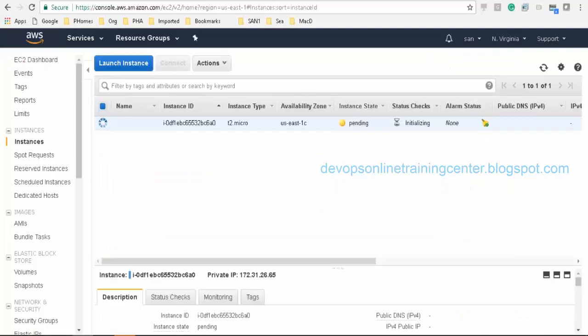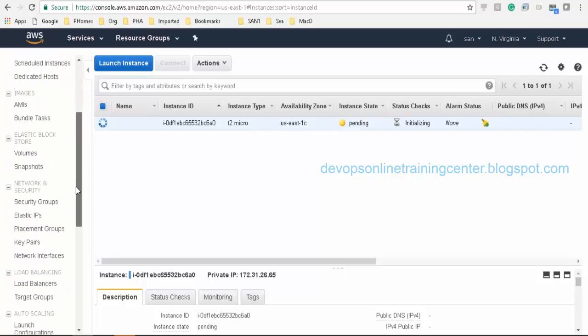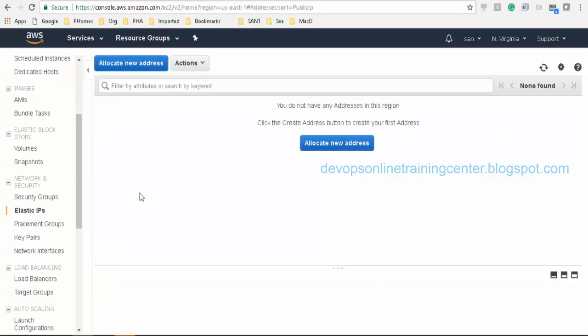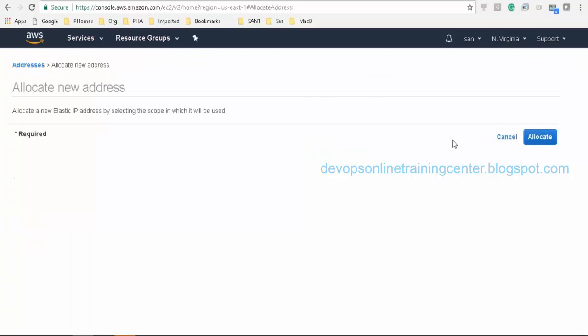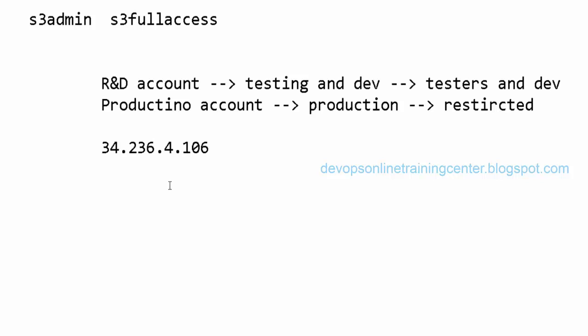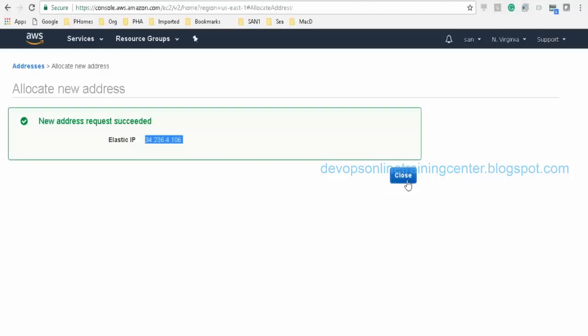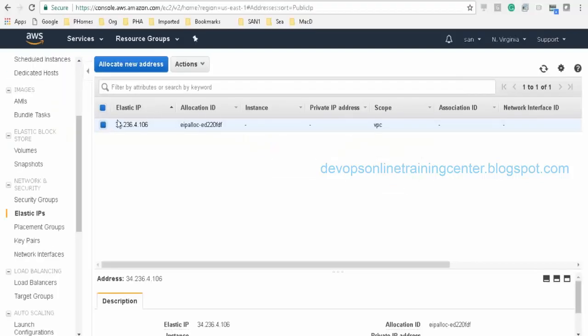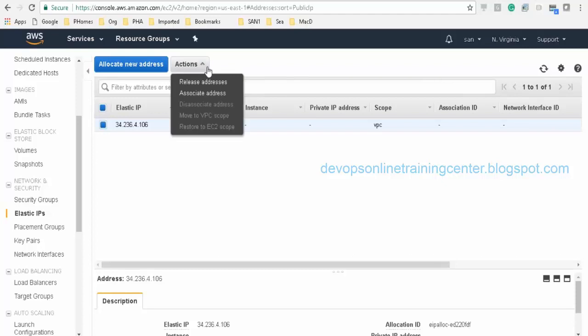So there will be an instance which is getting created. Now let me go to Elastic IPs and allocate a new IP address. So just allocate. So there is a new IP allocated. The IP is this thing. This is the Elastic IP. Close it. Now I need to associate this IP address with the EC2 instance.